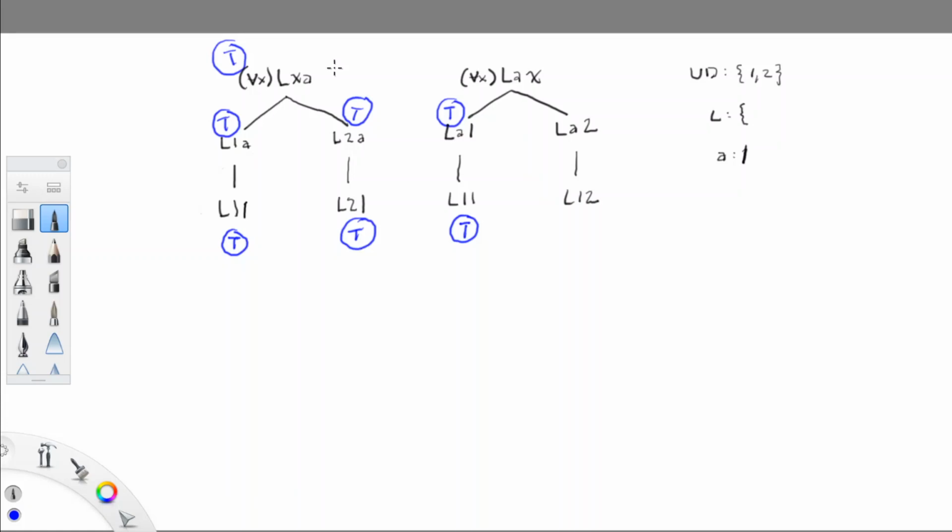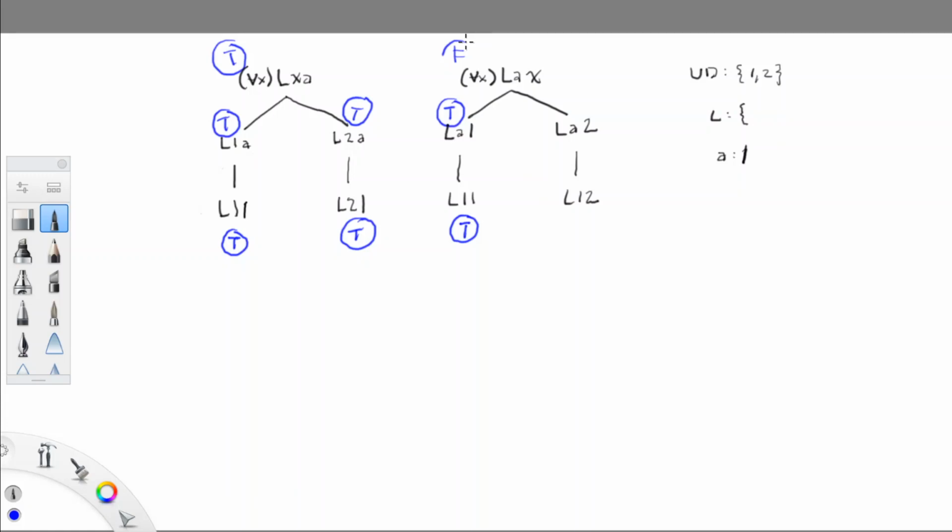Again, remembering what we're doing, we are trying to prove that these two statements are not quantificationally equivalent. We want them to have different truth values then. So, can we make this universal generalization false? Well, it has two instances. One of those instances is true, and that tells us that the other one is going to have to come out false. LA2 has to be false. And then that sort of computes downward. If LA2 is false, and 1 is the denotation of A, then L12 is also false.